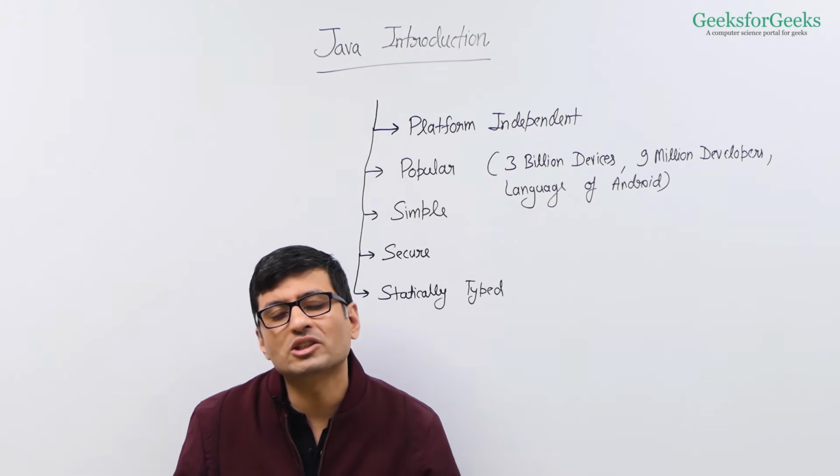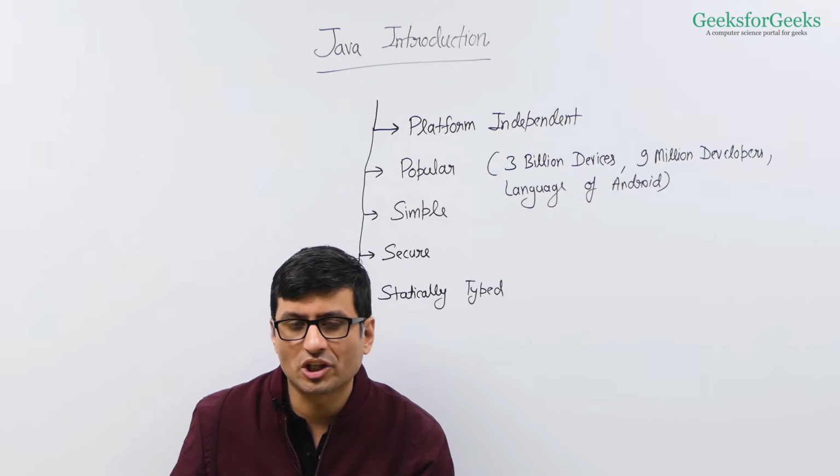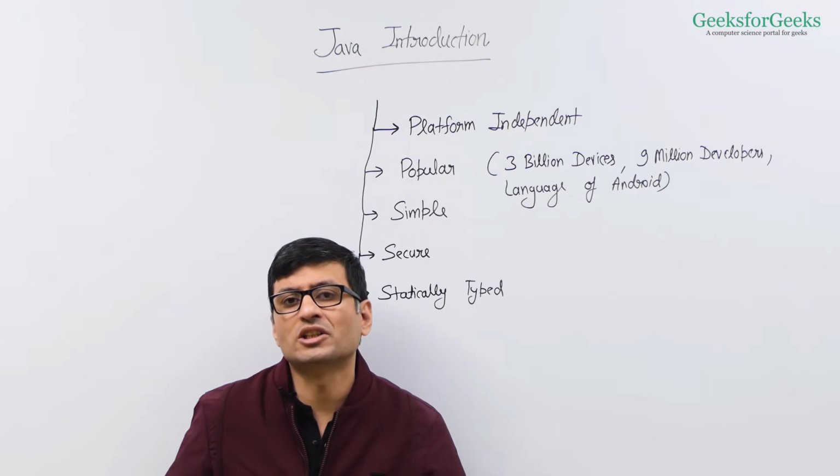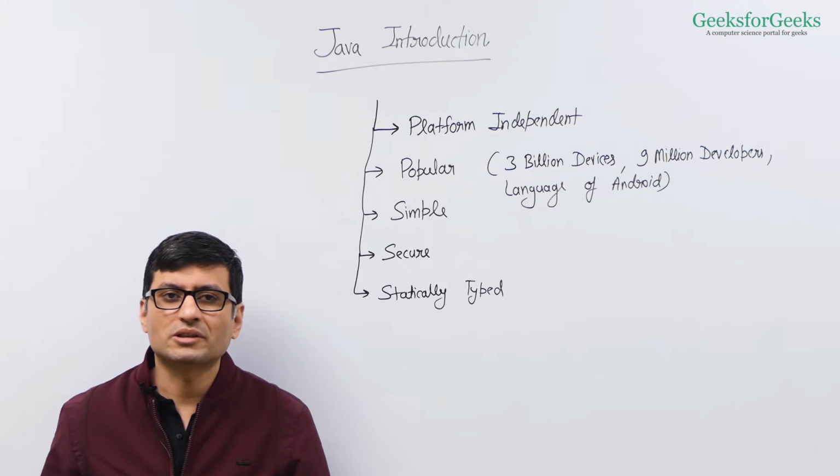Also, since Java does not have pointers, there is no way to directly access memory in Java. It's only references. That's another reason Java is more secure when you compare it with C and C++.